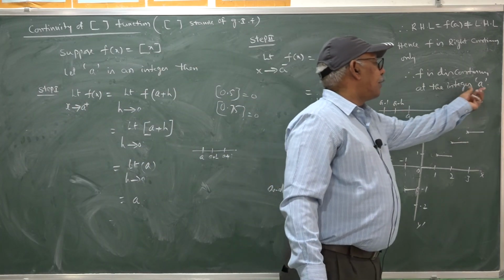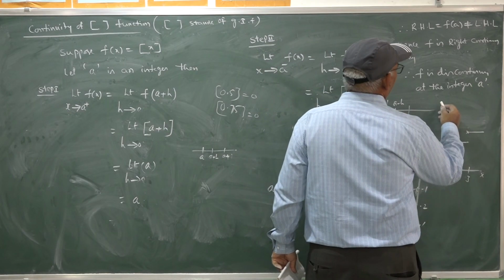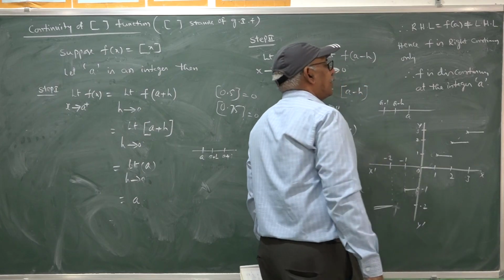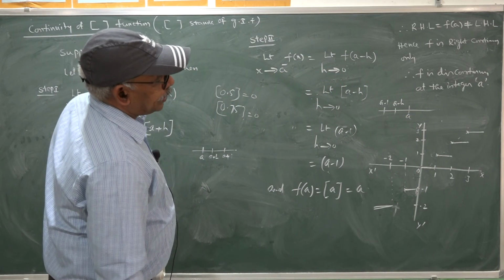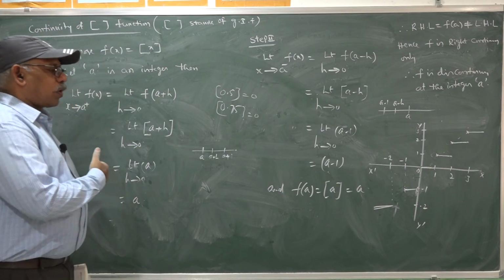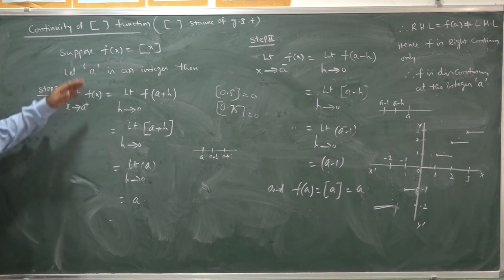That means once a is an integer, f is discontinuous at the integer value of a. So, for all integer values of x, the step function is discontinuous.